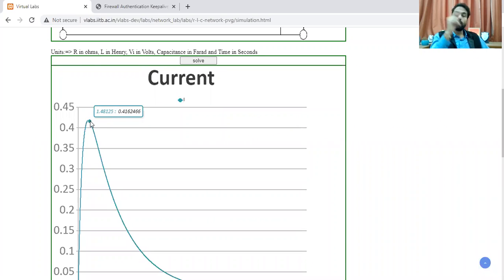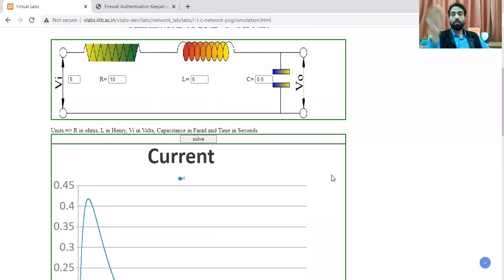It will draw a current of up to 0.41 ampere. After that it will get charged, and slowly the value of the current will decrease. So this is its utility. Before connecting a capacitor in a fan, in your AC, in your heater, at all positions, it is seriously required that we know previously what their response behavior will be. We should know what our response behavior is. This is the main concept here.